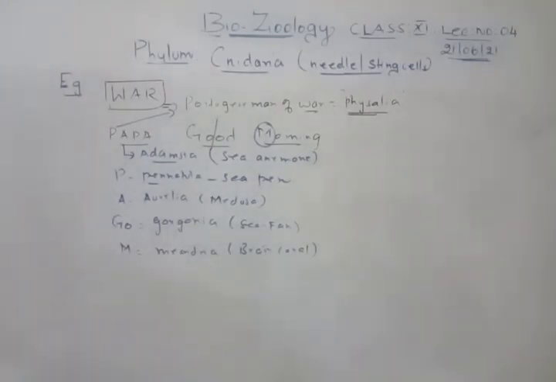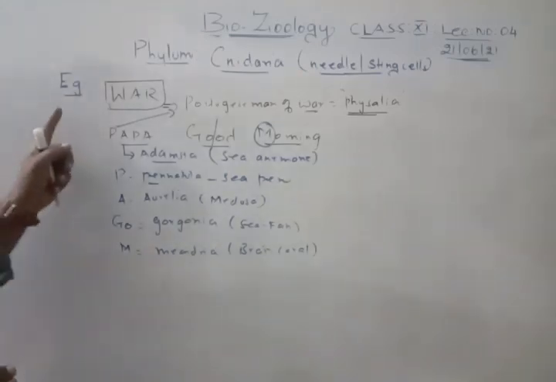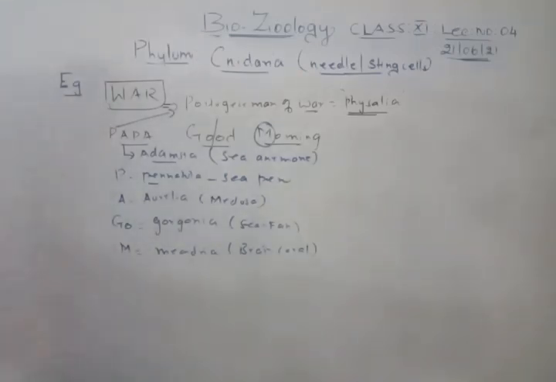These are all the important things you have to remember in the examples. All these examples are given in your book, so you can also refer to it. This will help you easily understand.